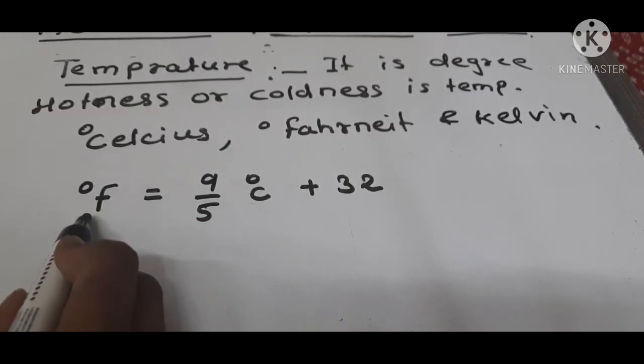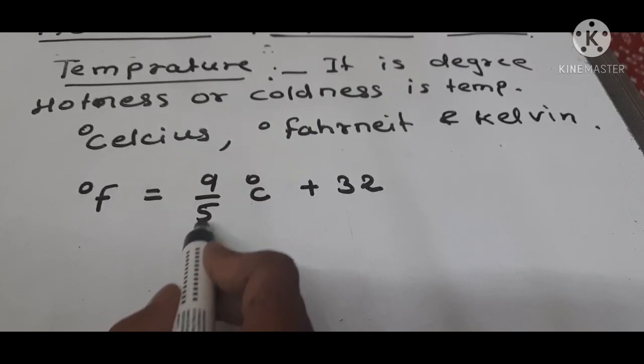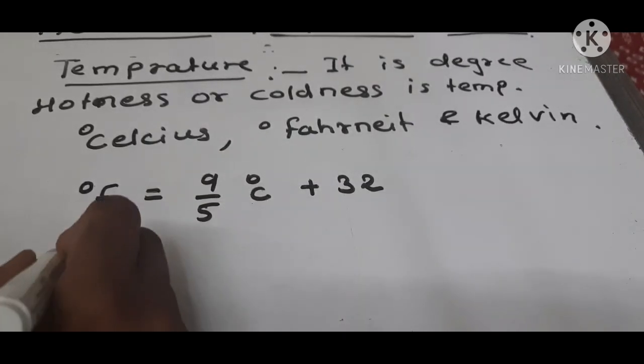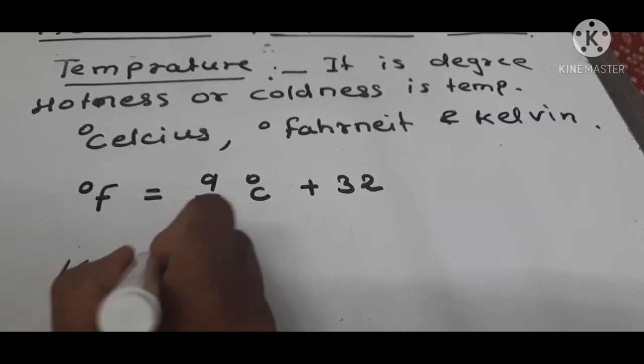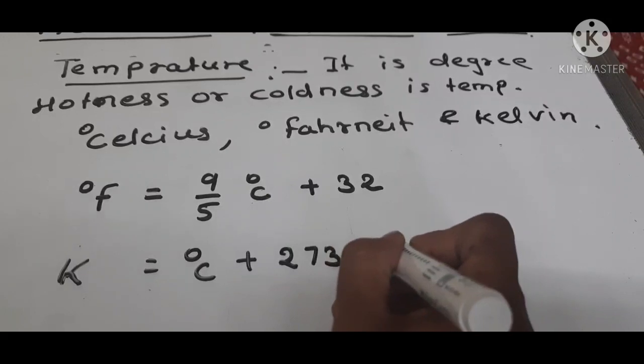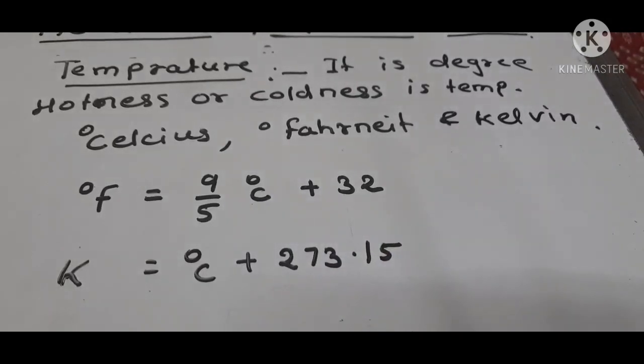For Fahrenheit conversion, the formula is 9 upon 5 degree Celsius plus 32, and Kelvin is equal to degree Celsius plus 273.15. So these are the three units which are related to each other.